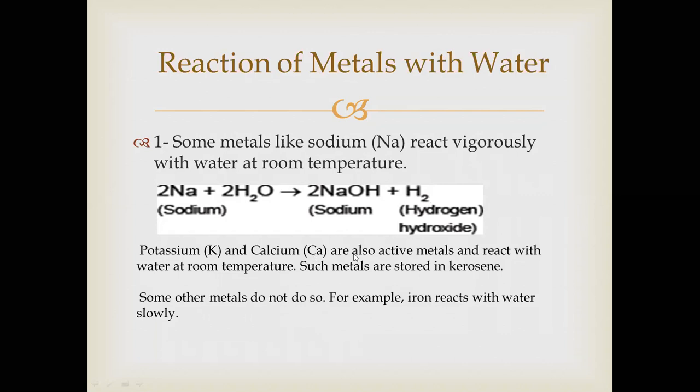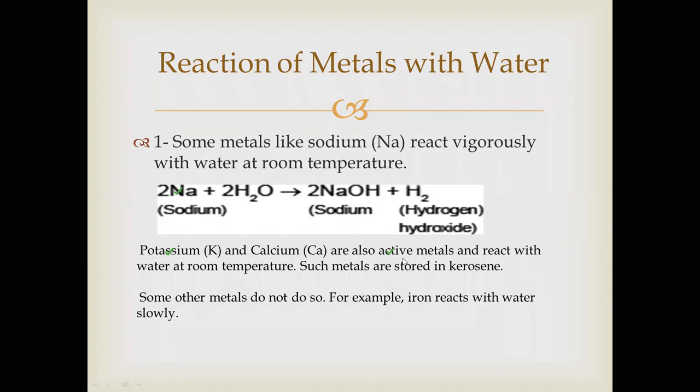Potassium and calcium are also active metals and react with water at room temperature. Such metals are stored in kerosene, because sodium, potassium, and mostly calcium are highly reactive. They are very active metals.